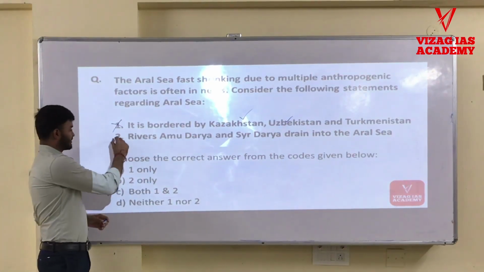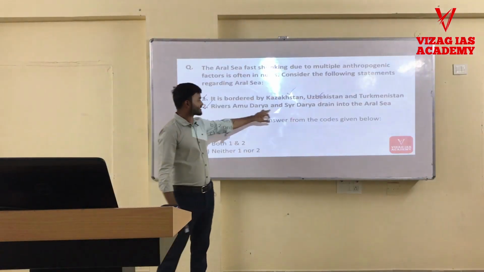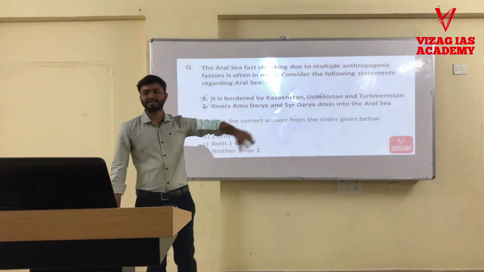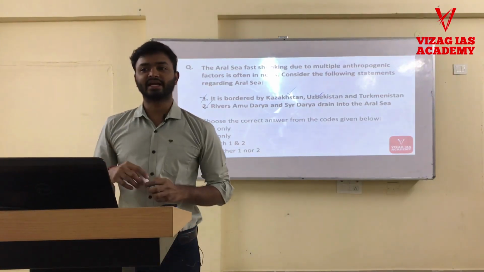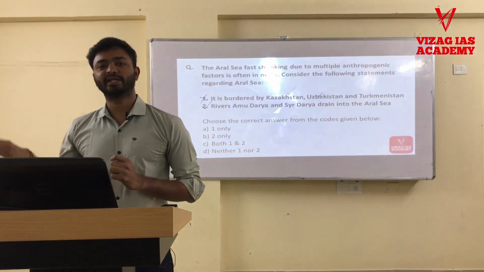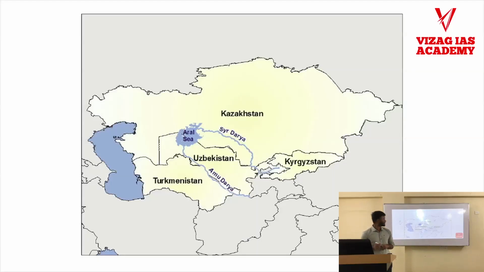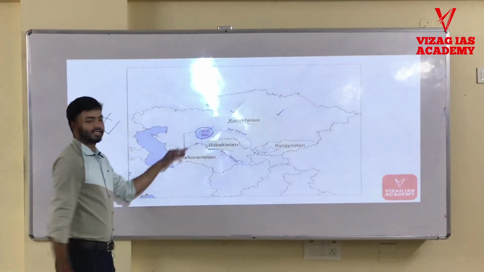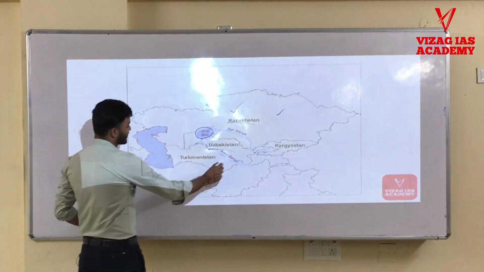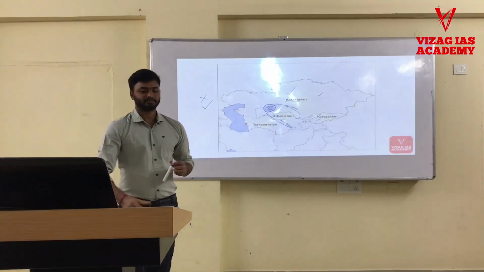These rivers Amudarya and Syrdarya flow in the Central Asian region and they are endorheic rivers. That means their basin is inland. They do not drain into the sea, but they drain into the Aral Sea. So this is Kazakhstan, this is Uzbekistan. Aral Sea is entirely present between these two countries only, and this is the river Amudarya and this is Syrdarya.